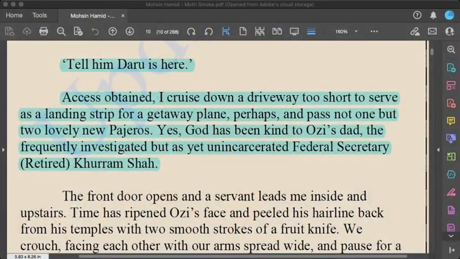So at that time Pajeros used to be very popular, and the writer tells us the reason: the big house and big cars were possible only because the father of Aurangzeb has been a kind of bureaucrat, and he gives the hint that as a bureaucrat he has been earning a lot of money and was never detected, although the money was earned by him. So the direct hint is that if somebody is rich, definitely something fishy is working behind that. The writer talks about the system of Pakistan in negative terms, not in favorable terms, and that is what is repeated. The student needs to remember that Khurram Shah is the name of the father of Aurangzeb, and these are very rich people as well. So see further what is in this section of the chapter.